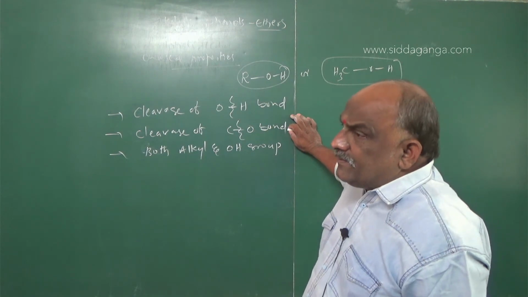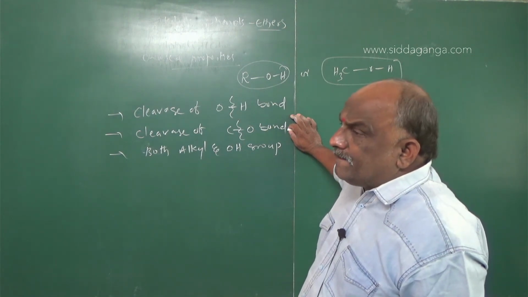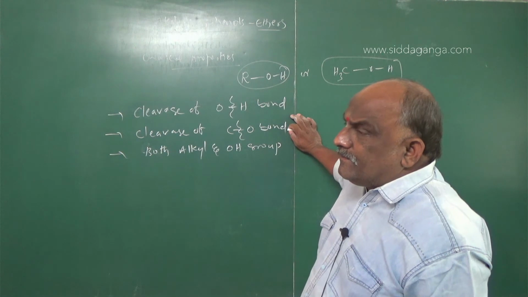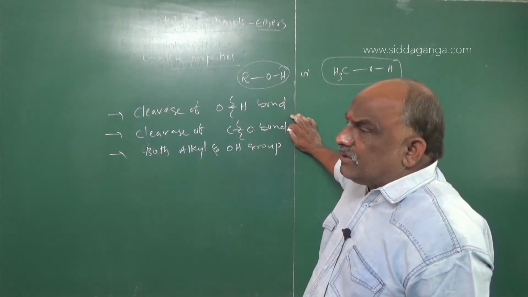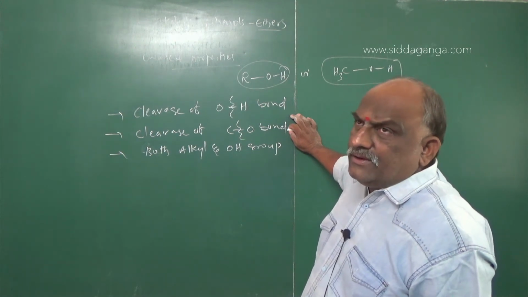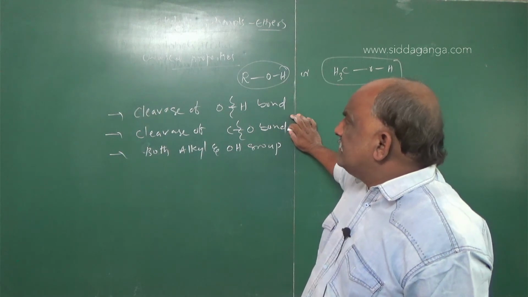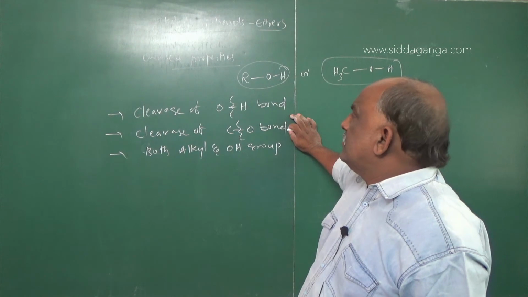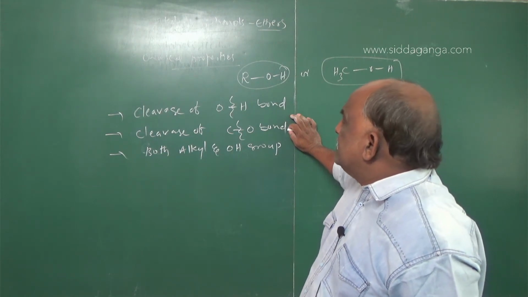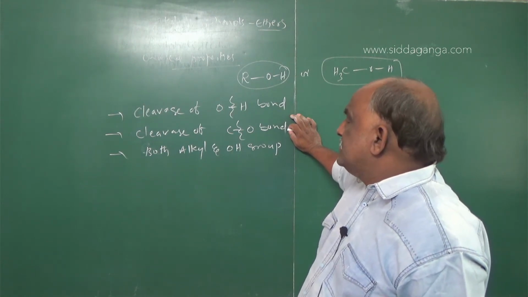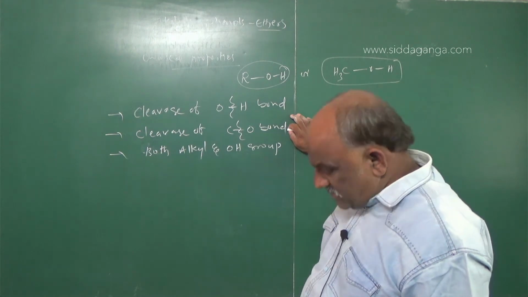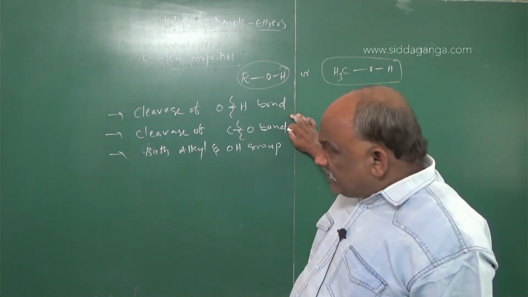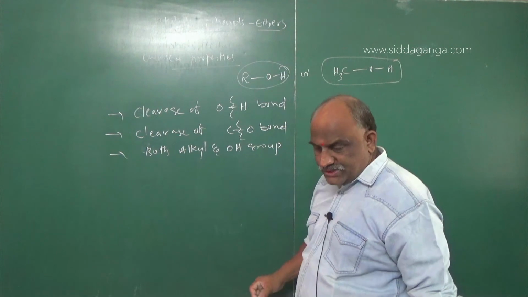Overall we will get nearly 12 to 14 reactions. After completion of this, I will give a conclusion on how to differentiate OH cleavage, C-O cleavage, and both alkyl and OH cleavage. Now we'll discuss the cleavage of OH today.